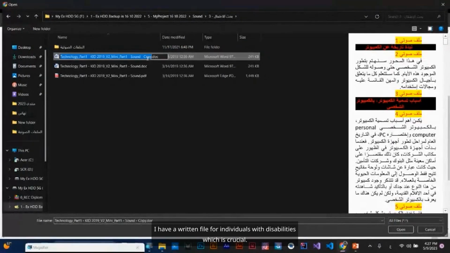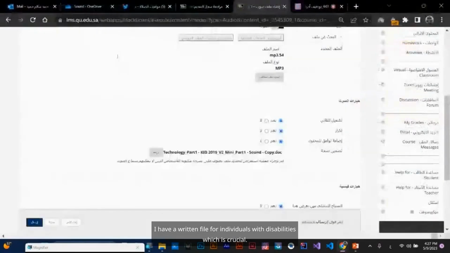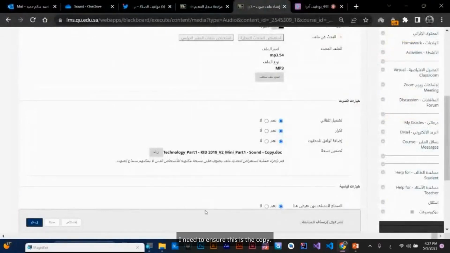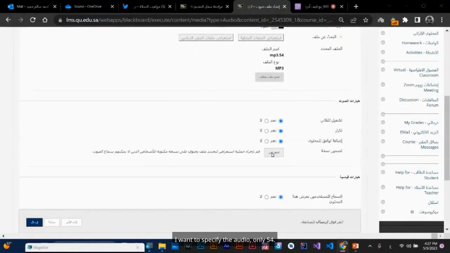I have a written file for individuals with disabilities, which is crucial. I took this copy in its original format. I need to ensure this is the copy. I can access it without double clicking. Just select it. I want to specify the audio, only 54.